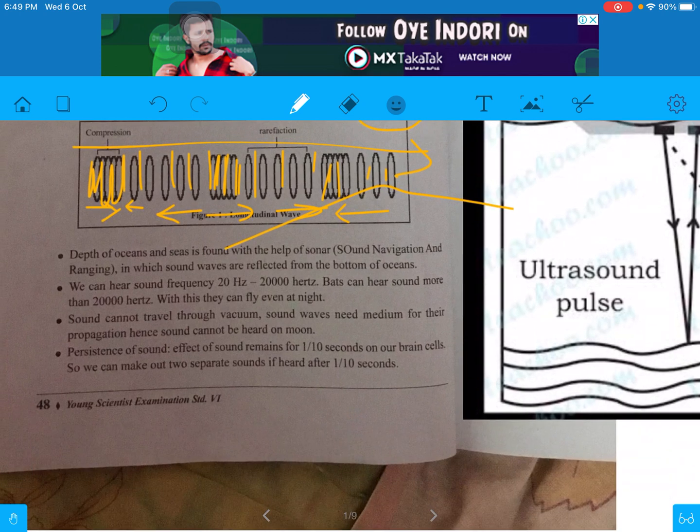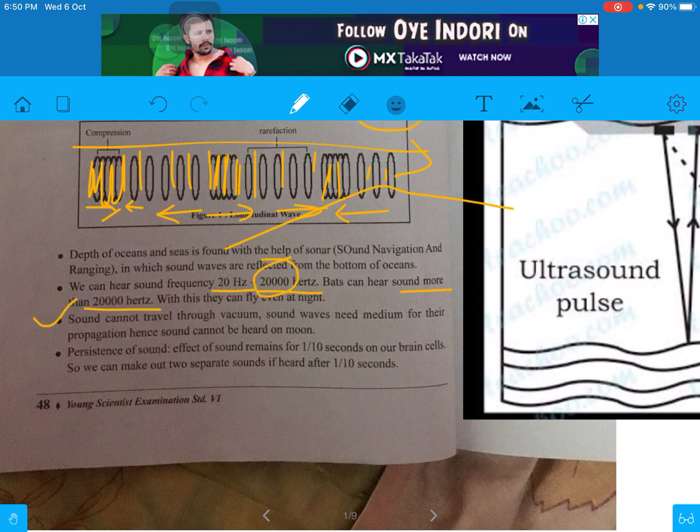Next, the depth of oceans and seas is found with the help of sonar, sound navigation and ranging, in which sound waves are reflected from the bottom of oceans. We can hear sound frequency 20 Hz to 20,000 Hz. Bats can hear sound more than 20,000 Hz. With this, they can fly even at night. So, bats can hear ultrasonic frequencies. Ultra means more than 20,000 Hz.